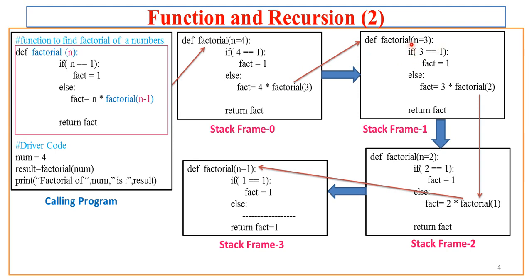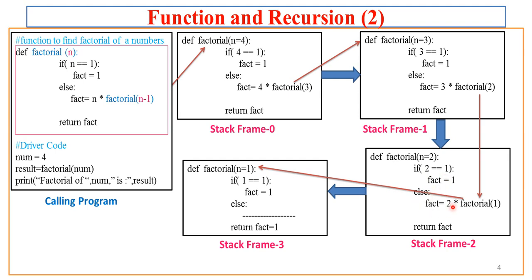At the time of execution of this particular copy, again there will be sequential execution. It compares 3 equal to 1, no, so it gets into the else part, and it now tries to complete the statement n into factorial of n minus 1. What is the n value here? It is 3. So it is 3 into factorial of 3 minus 1, that is 2. Again this call will create a new frame with the new value of n, that is 2. The complete frame is generated and it starts execution step by step. So 2 equal to 1, no, so fact is not 1, and it gets into the else part.